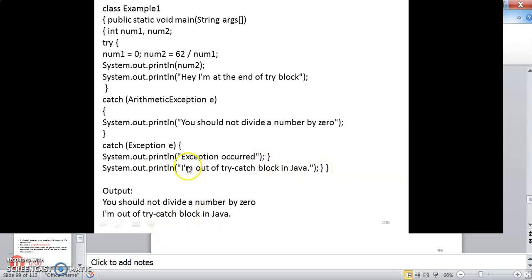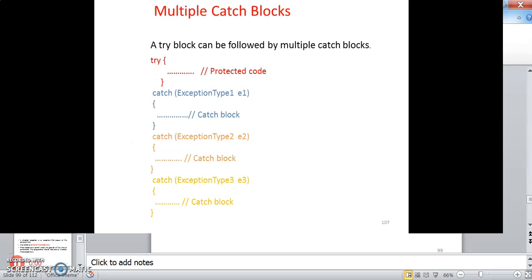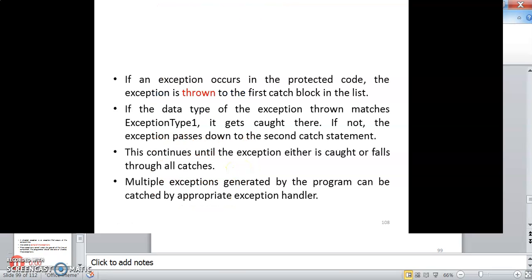This is actually the statement outside catch, because the catch can be entered only at the end. So that way we can give statements outside the catch as well. Multiple catch blocks can also be implemented to handle multiple exceptions. Multiple exceptions can be handled by multiple exception handlers.